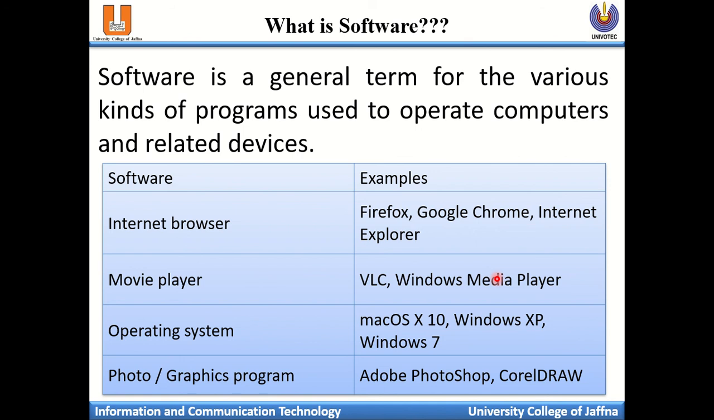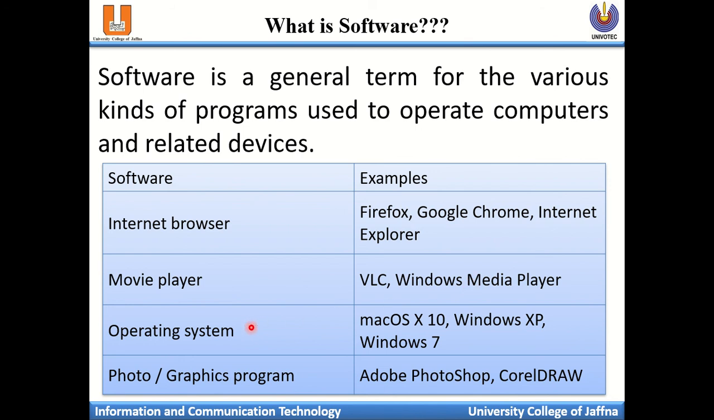For specific needs, there are several softwares available. We'll see some examples. Normally internet browsers, which means Firefox, Google Chrome, Internet Explorer. Likewise, there are lots of browsers available to browse the internet. Then players to play videos on the computer. There are lots of applications available, for example VLC player and Windows Media Player.